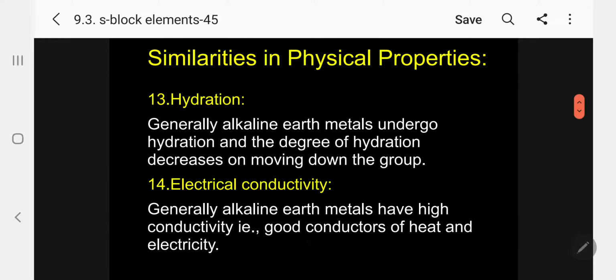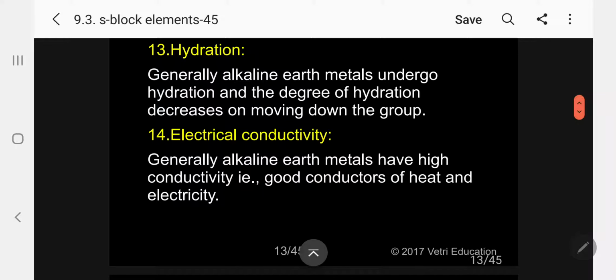Coming to hydration, generally alkaline earth metals undergo hydration, as in the case of alkali metals, and the degree of hydration decreases on moving down the group. So, the first metal beryllium will undergo hydration more, and it decreases on moving down the group. Kindly follow. Electrical conductivity: generally, alkaline earth metals have high conductivity, that is, they are good conductors of heat and electricity, but compared to alkali metals, it is less.